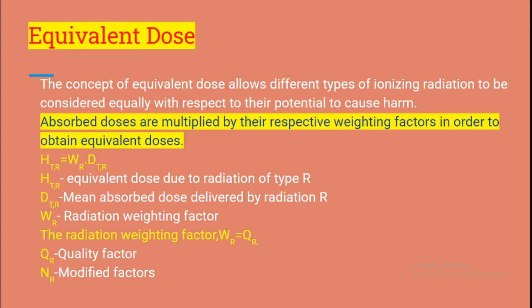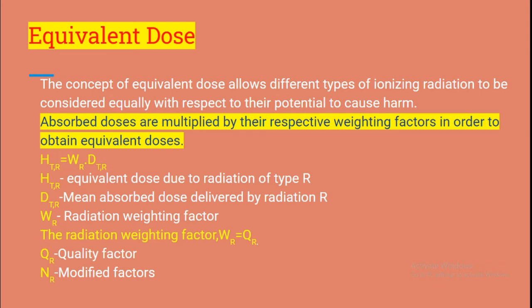Next is about equivalent dose. When living matter absorbs radiation, the radiation can produce a biological effect. Since different types of ionizing radiation vary in how they interact with biological materials, absorbed doses of equal value do not necessarily have equal biological effects.